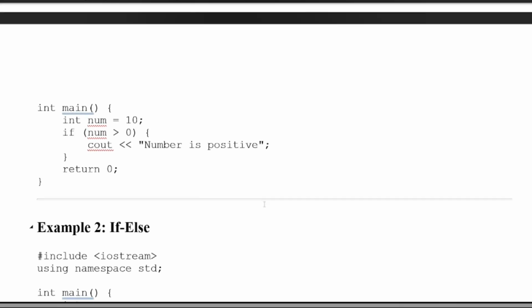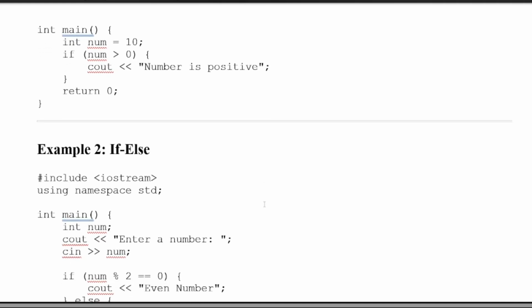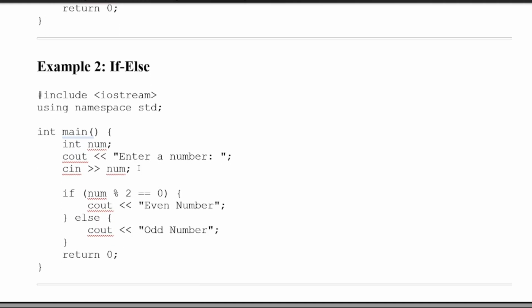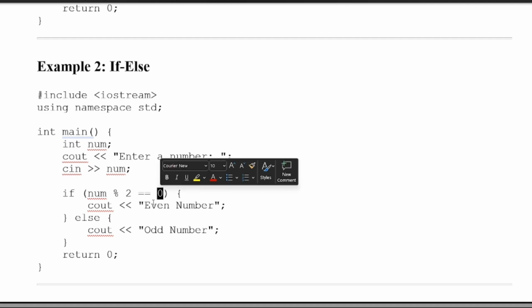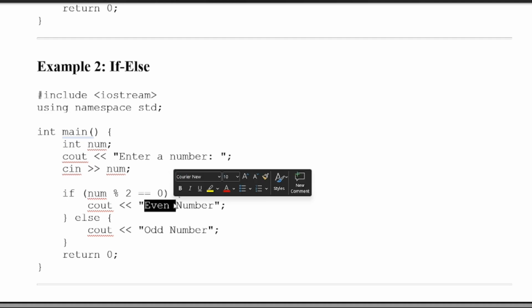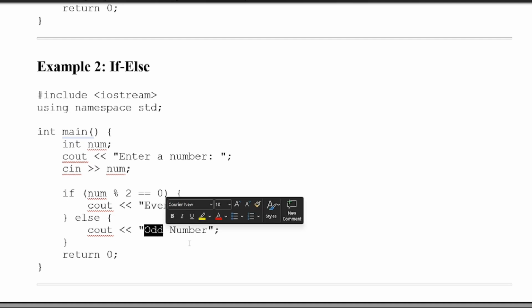Now come to the if else. In if else we basically have two conditions. This is a question to check an even or odd number. One is for even, so we check it with this. This is the modulus operator, which is used to find the remainder. So we are checking if the remainder is 0, then we say the number is even, otherwise the number is odd.